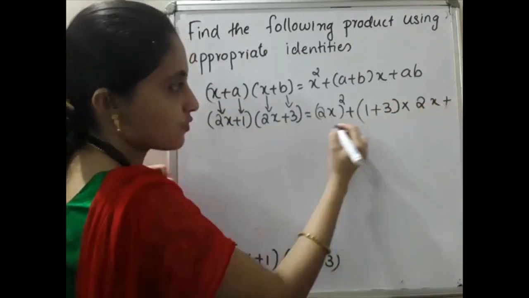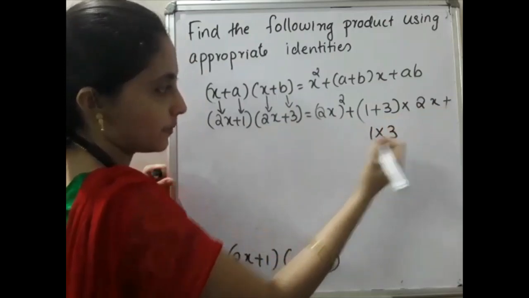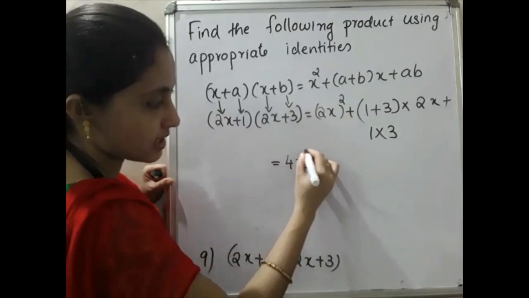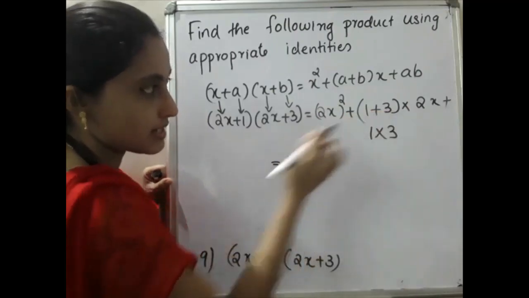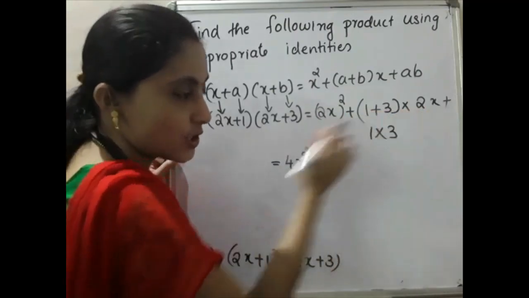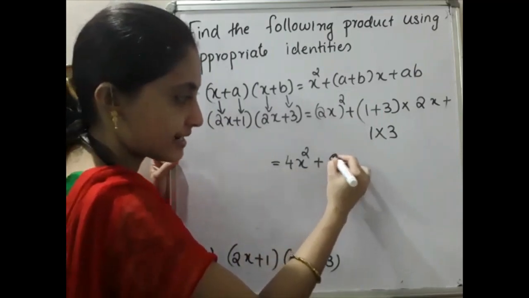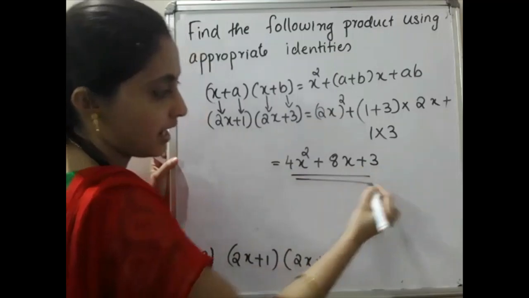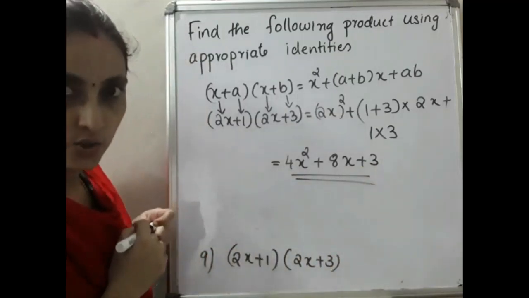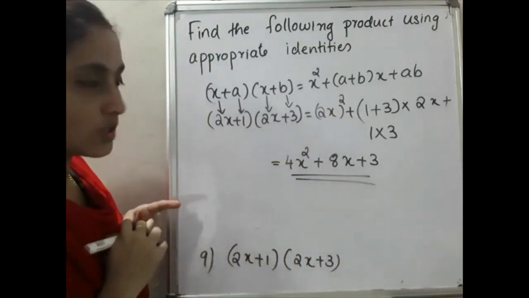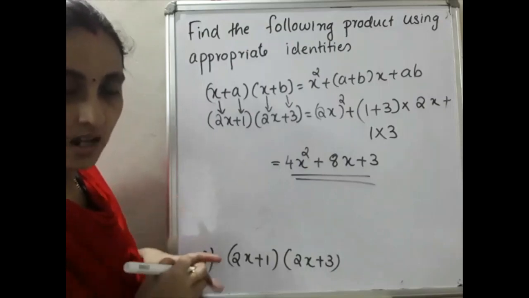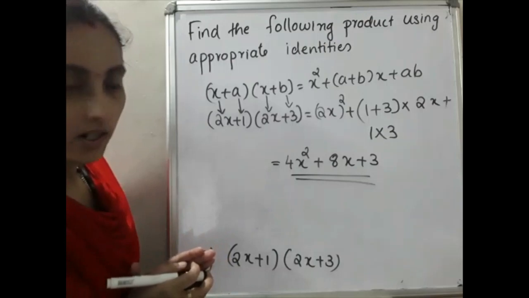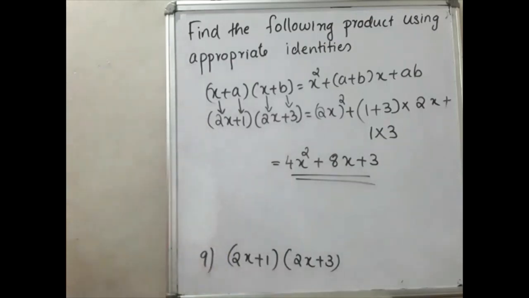Then plus a is what? 1. b is what? 3. So that is equal to what? (2x) the whole square is 4x square plus 1 plus 3 is what? 4. 4 into 2x is what? 8x. So plus 1 into 3 is 3. This is our answer. This way you have to write. Okay, and homework questions also I will give you some more questions, then that will be thoroughly understandable. Okay, so please write down this.